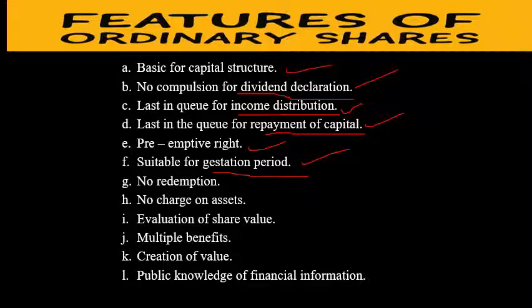So these are benefits for the company, not for the investor. As an investor, you have to wait for 3 years in the gestation period, because you won't get any good return. After the first profit, you may get the benefits. So from the company point of view, it is a benefit.